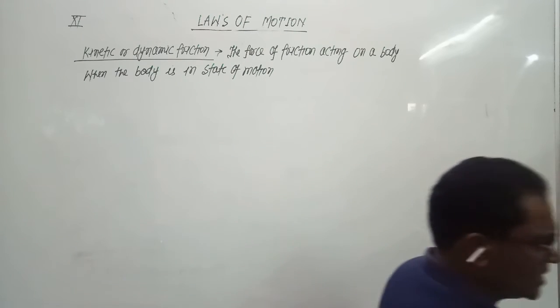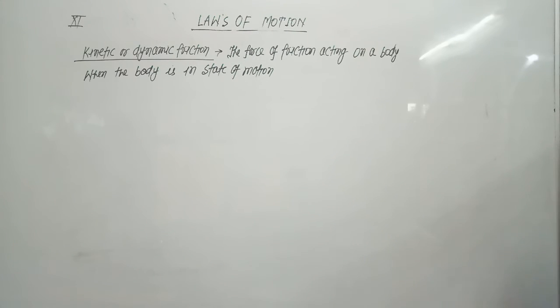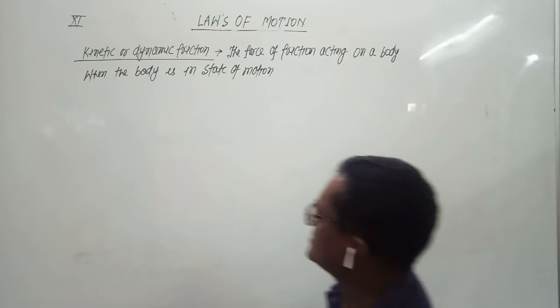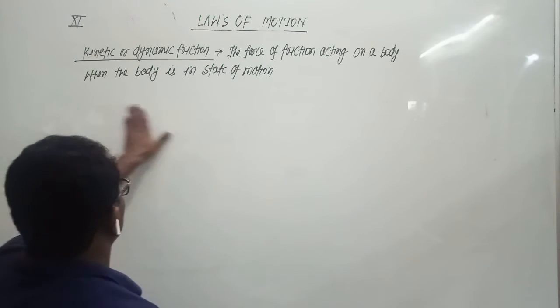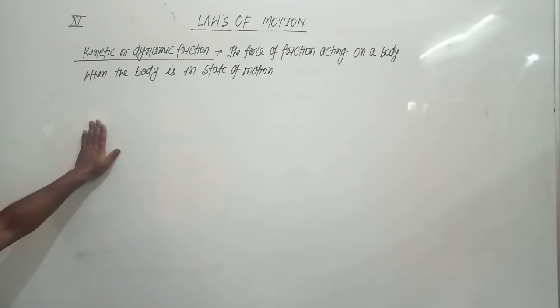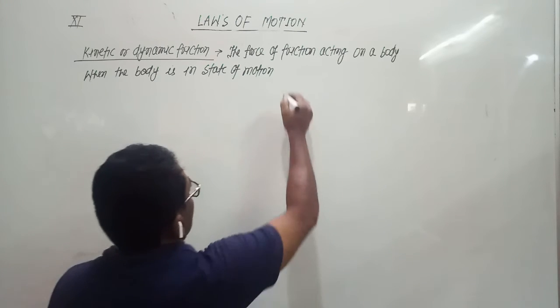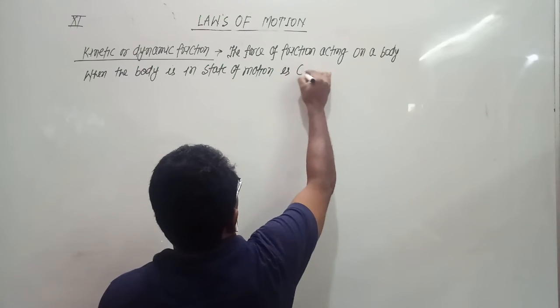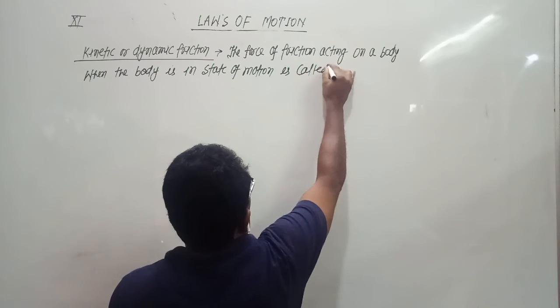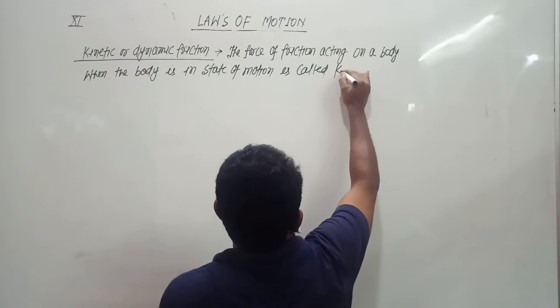Now the body has started, the body is in motion, and at that time the force of friction acting on a body is called kinetic or dynamic friction. So the force of friction acting on a body when the body is in a state of motion is called kinetic or dynamic friction.